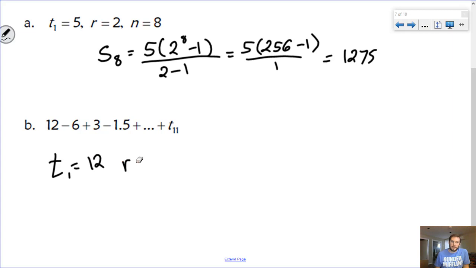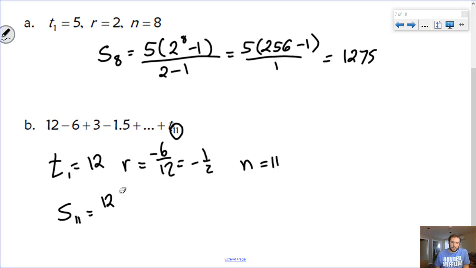My common ratio here, if we take term 2 and divide it by term 1, we'll see is -1/2. And the number of terms is being provided right there. N is 11. So now we're going to take the sum of the first 11 terms of the series where we have 12 as term 1,